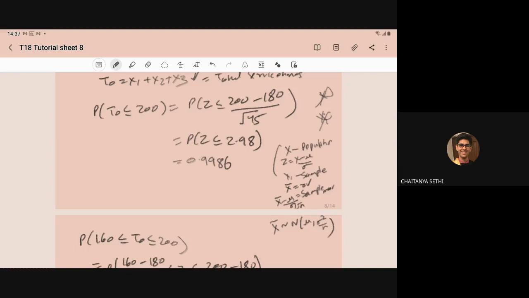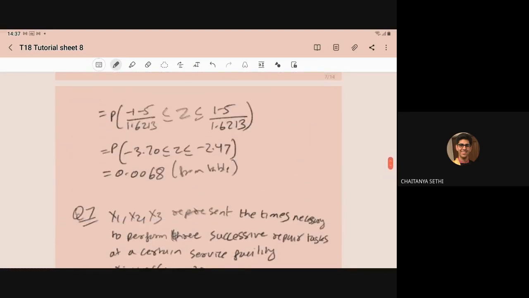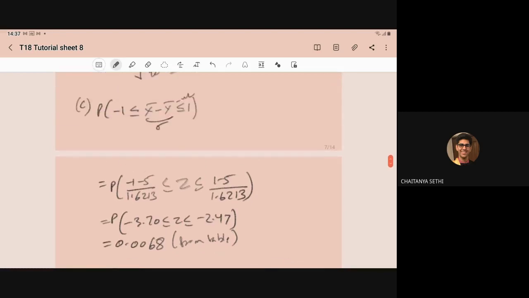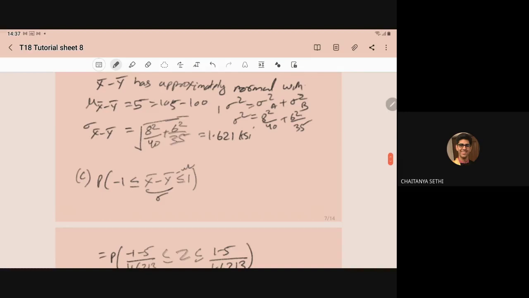Currently I am dealing with the population. Here we have taken sigma square upon n, so here we are dealing with the sample. That's why we applied the central limit theorem using the sample, sigma square upon n.